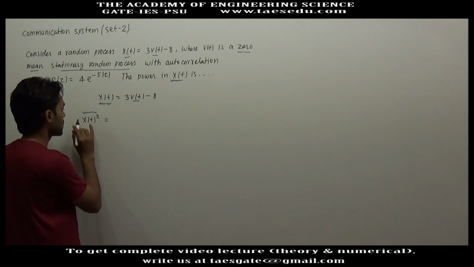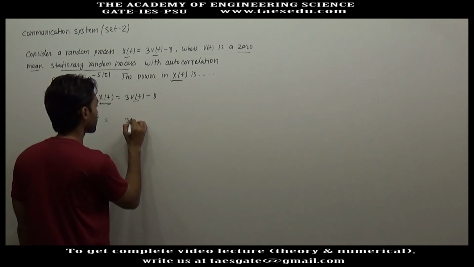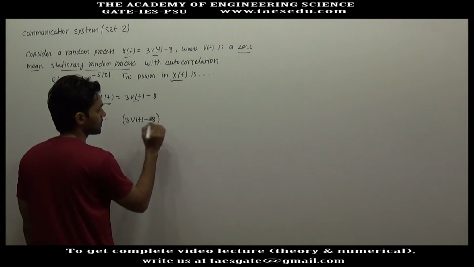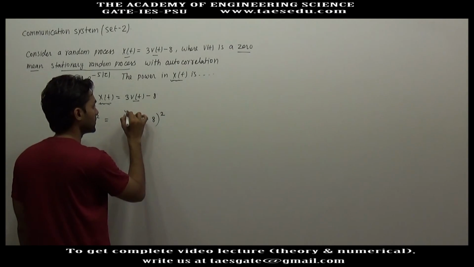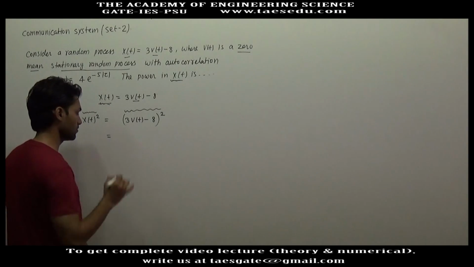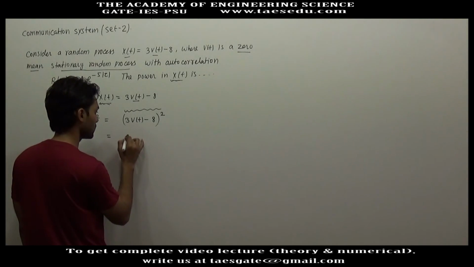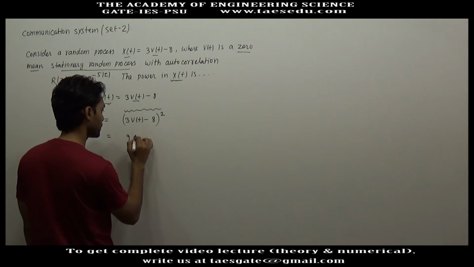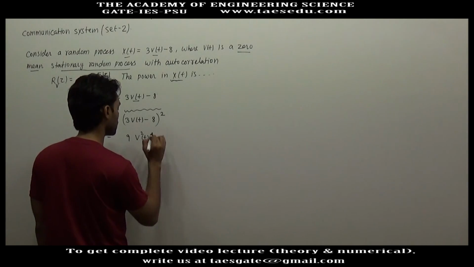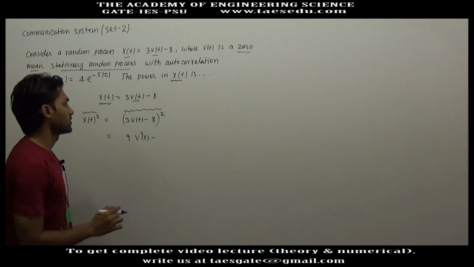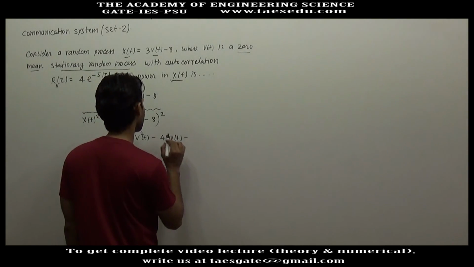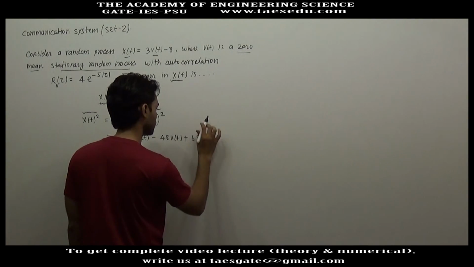The mean square value of x(t) can be written as the mean of (3v(t) minus 8) squared. Just expand it: 9v²(t) minus 48v(t) plus 64.